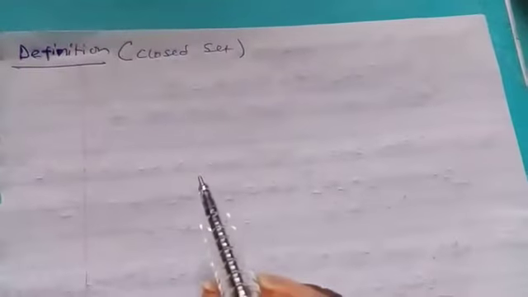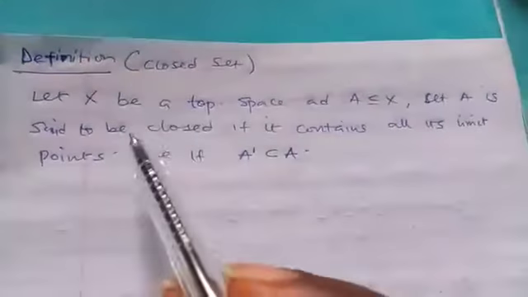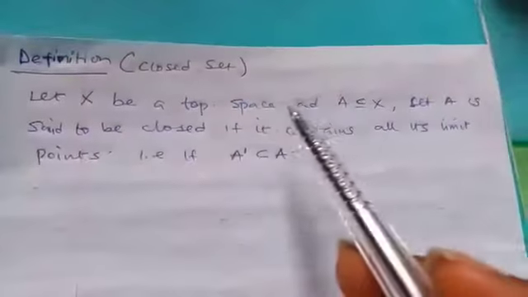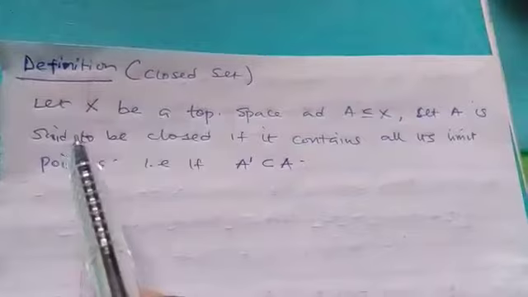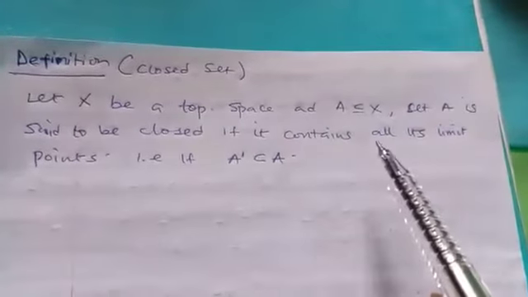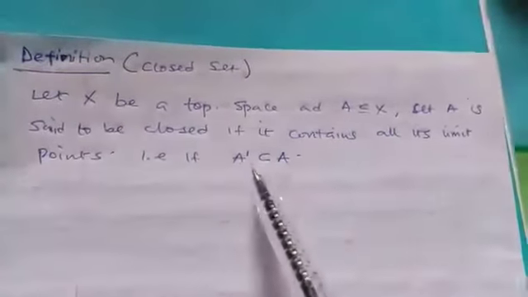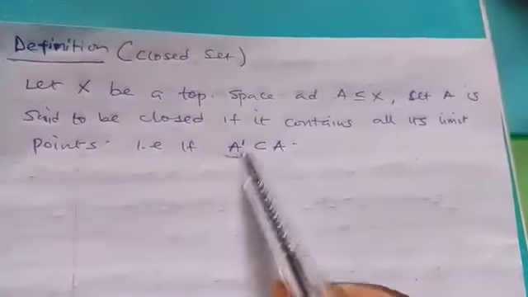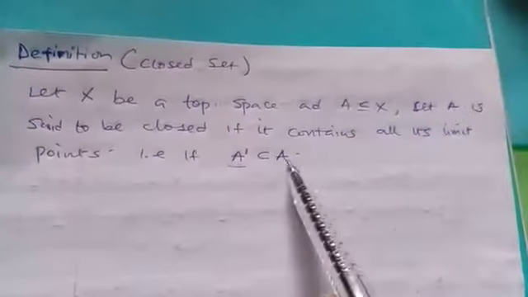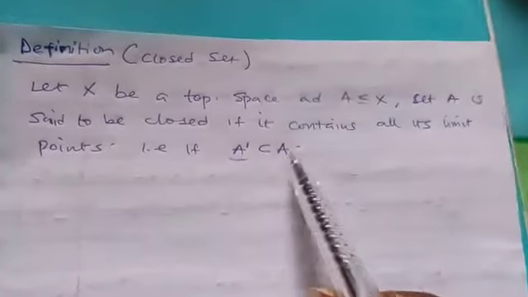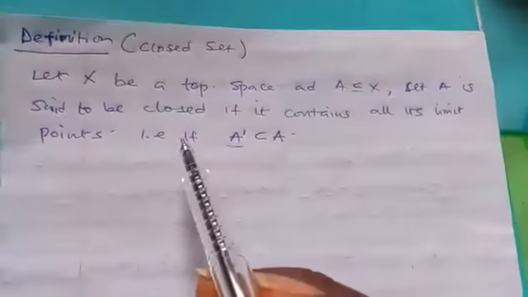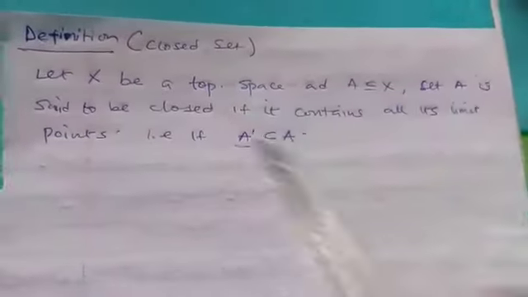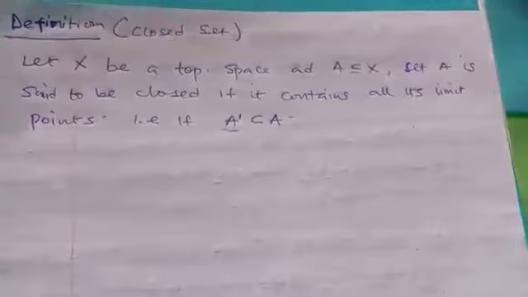So since we have considered the concept of limit point, we define closed set as follows. This is it. Let S be a topological space and let A be a subset of S. Then set A is said to be closed if it contains all its limit points. And we know that this thing means derived set, which is the set of all its limit points. So if it is contained in A, then we say that A is a closed set. This definition will lead us to the following theorem.